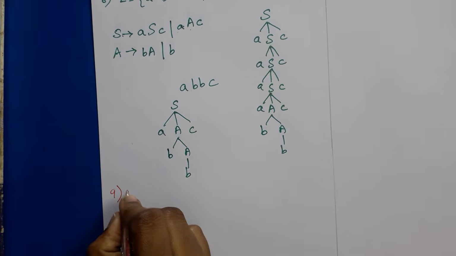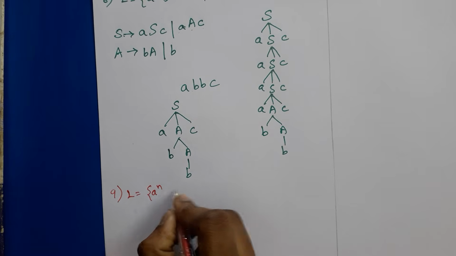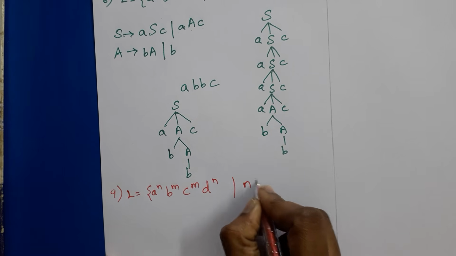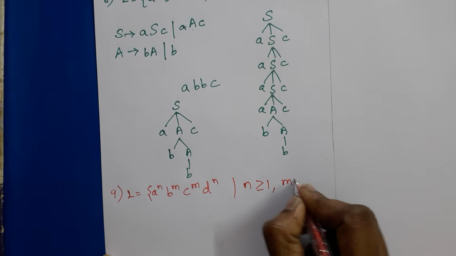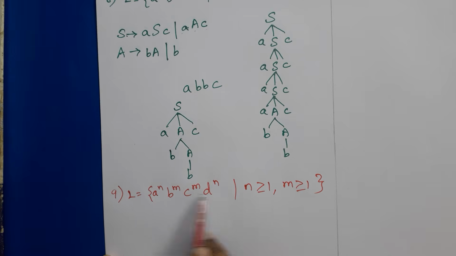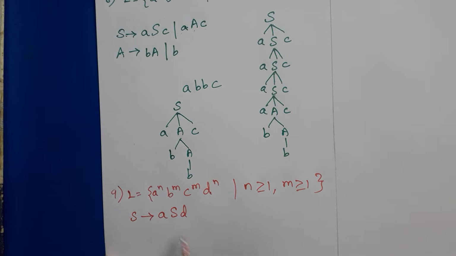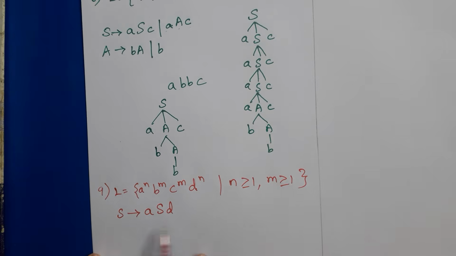Similarly, we can construct a CFG for this grammar such that N is greater than or equal to 1 and M is greater than or equal to 1. The number of A's and D's must be equal, and B's and C's must be equal. So S tends to ASD. A and D must be equal, so we can apply this any number of times.